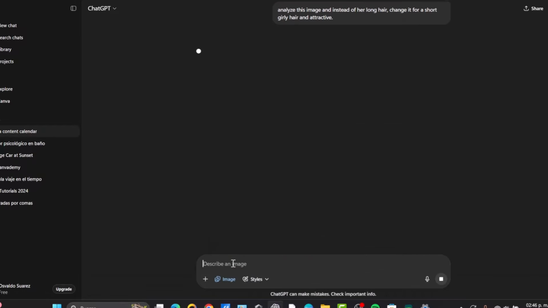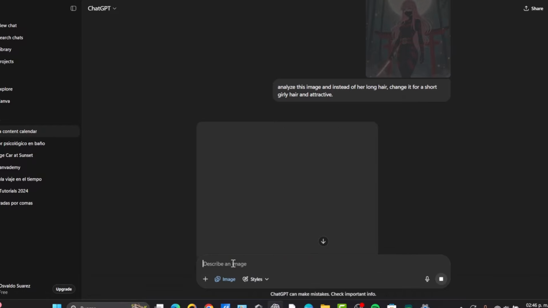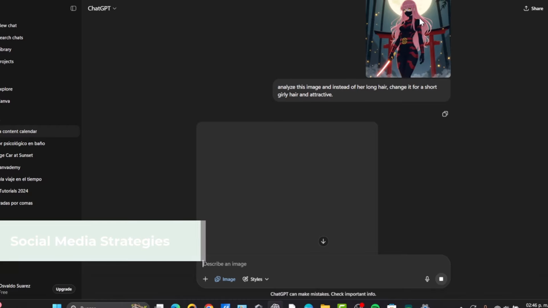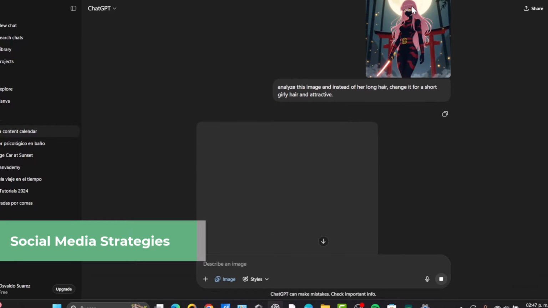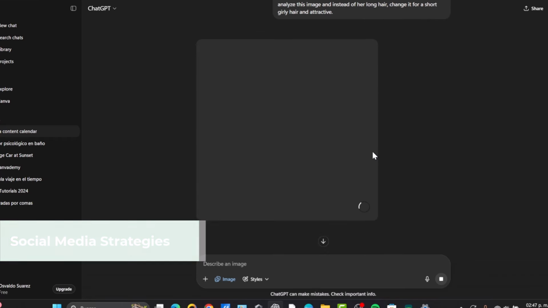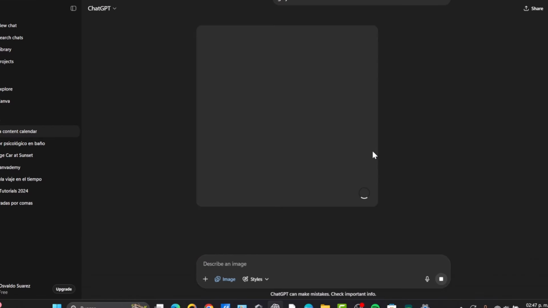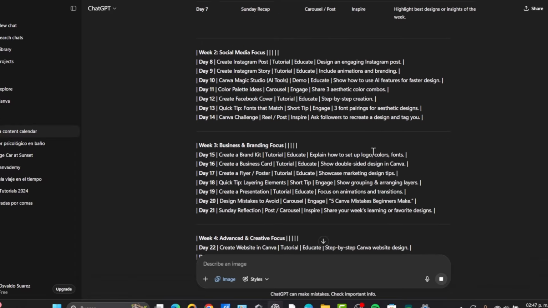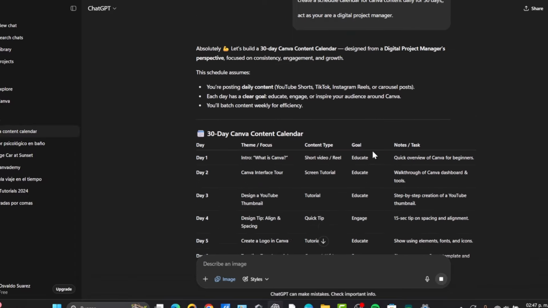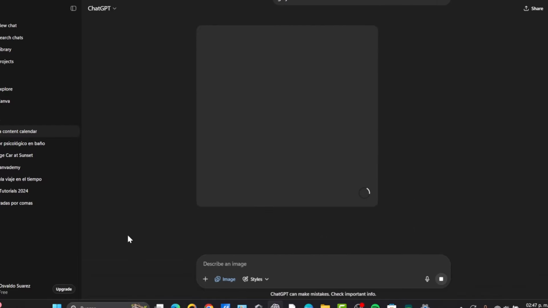So what I wanted ChatGPT to do is to analyze this image and try to change the elements directly in this image so that it doesn't feel like it was generated with artificial intelligence. It has to feel like it is part of the actual image. So this is something that feels illegal, but actually is something you can do. So these are just a few tips and elements, 10 ways of how you can actually get started with ChatGPT.